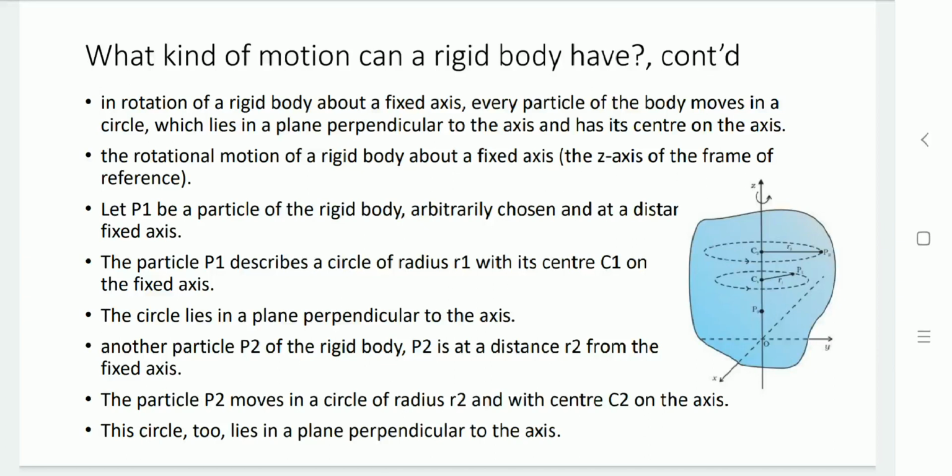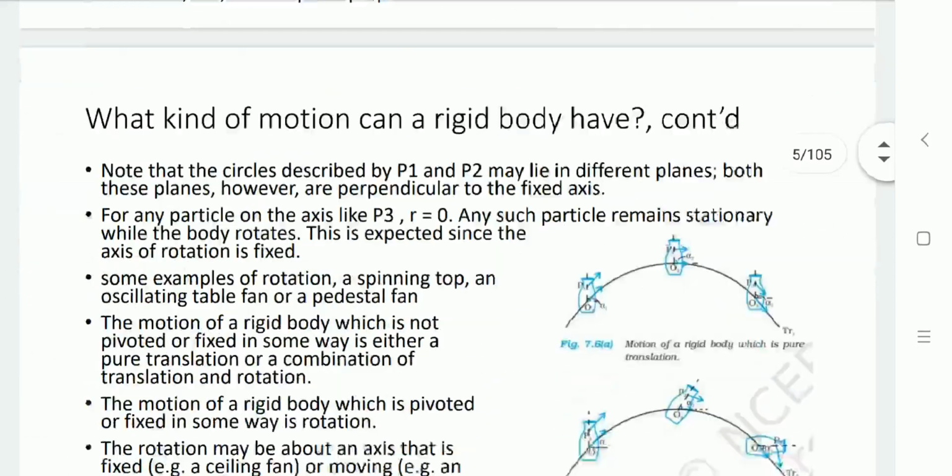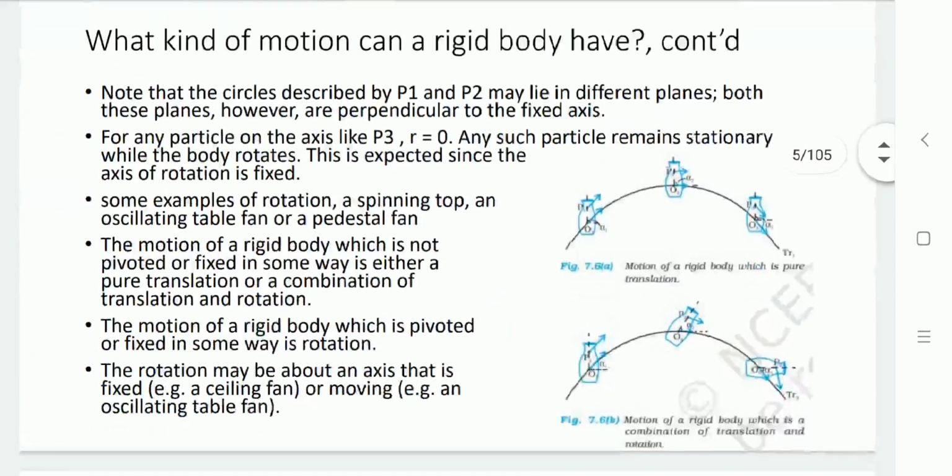Let us take some examples for the same. As you can see in the diagram, a spinning top, an oscillating table fan or a pedestal fan. The motion of a rigid body which is not pivoted or fixed in some way is either pure translation or a combination of translation and rotation.